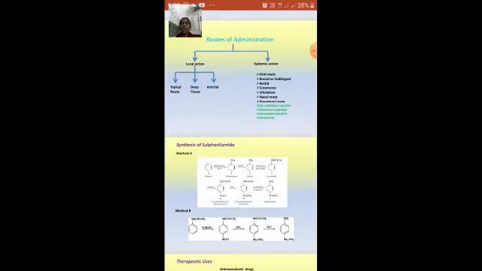Next, the parenteral route, which is again divided into subcutaneous, intramuscular, intravenous and intradermal. These are all injections which are given to the muscle, through the veins, or through the skin, different routes of injections.